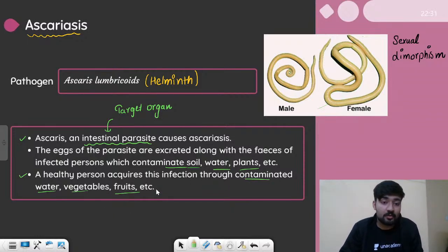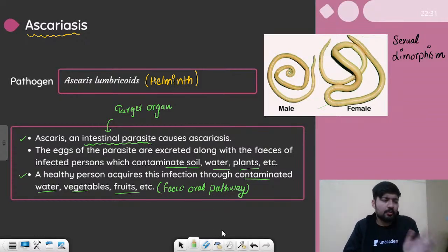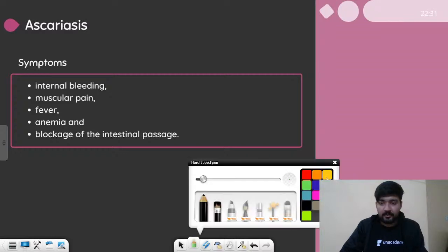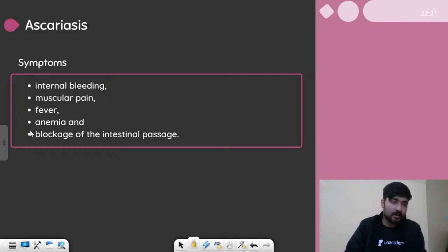Again, this pathway is also the feco-oral pathway. I hope this is clear to you as well. So again, contaminated food and water spreads Ascaris lumbricoides. Now let's see what can be the symptoms of Ascariasis. The main symptom is going to be the blockage of the small intestine. These noodle-like organisms increase so much in number that they block the cross section of the intestine.